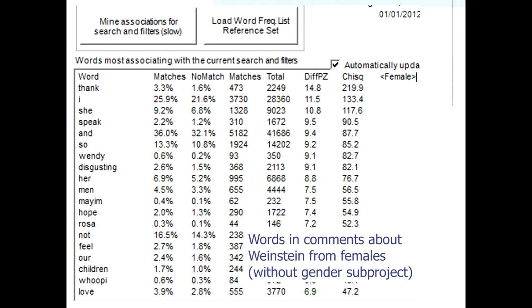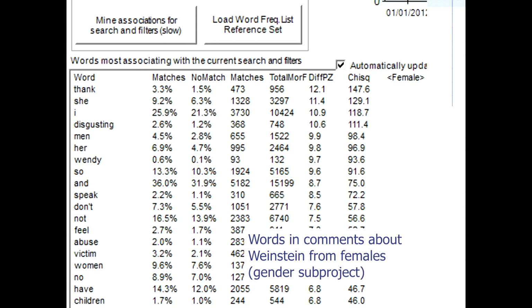And here's an example. This is from a project, tweets about Weinstein after he was initially found out. And this is without the gender sub-project. So these are words that are more commonly from females than from either males or people that Mozdeh doesn't know the gender for. And then the same process, but after the sub-project has been created to make the results more precise. So many of the words are the same. There's not a huge change, but there is a change.